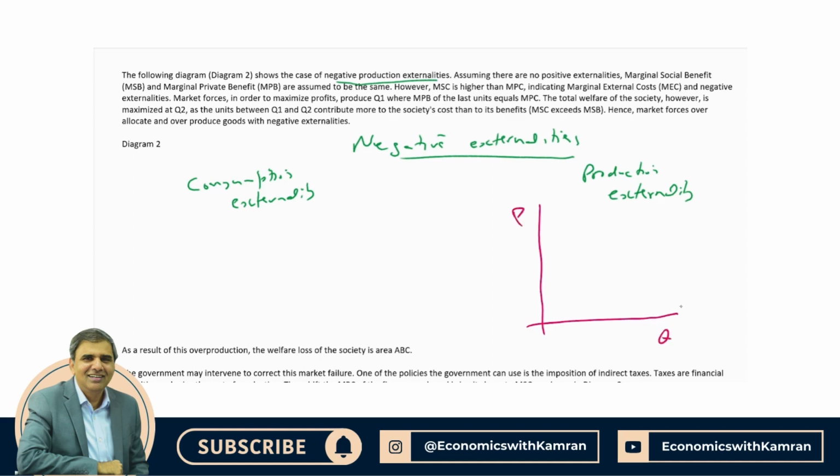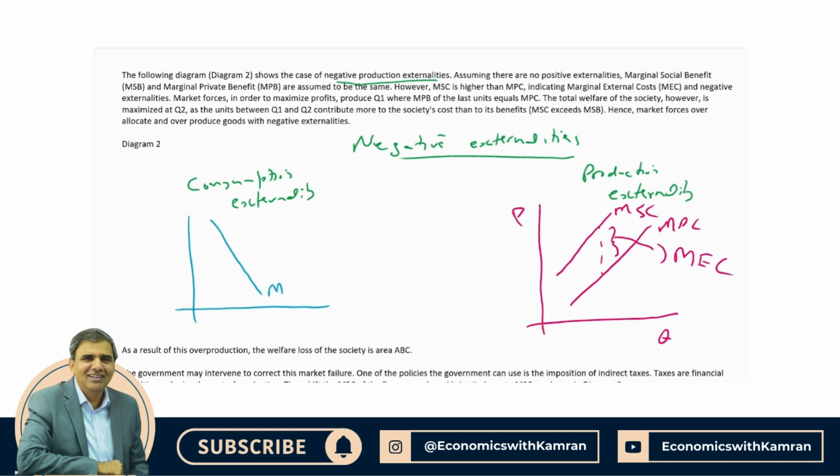Quantity, price, marginal private cost lower, marginal social cost higher, and the vertical gap between these two is marginal external cost. Now that is an incomplete diagram. We'll complete it soon. Now this is negative production externality, whereas negative consumption externality will be marginal social benefit and marginal private benefit. Just look at this.